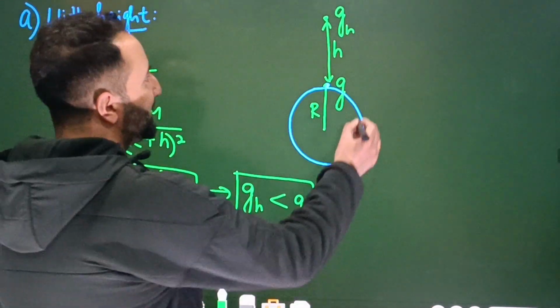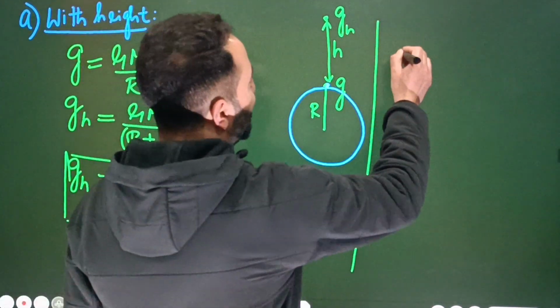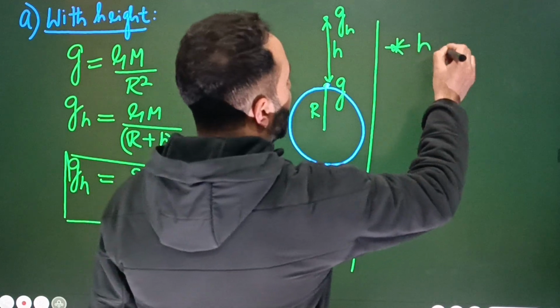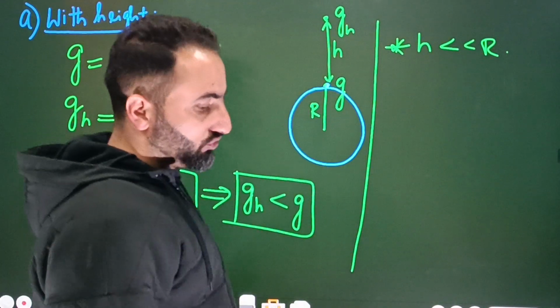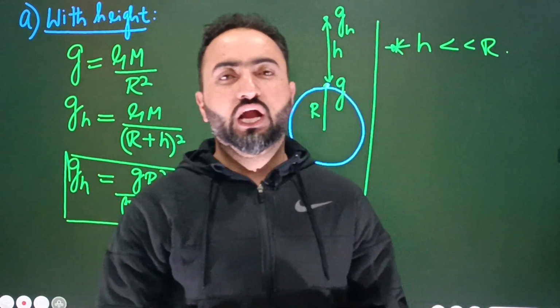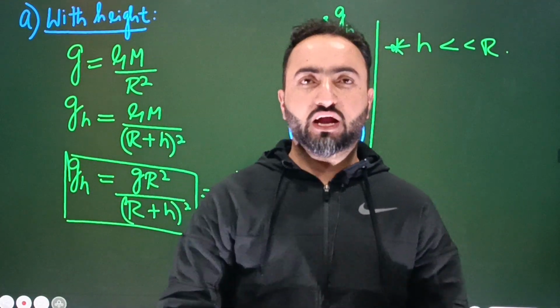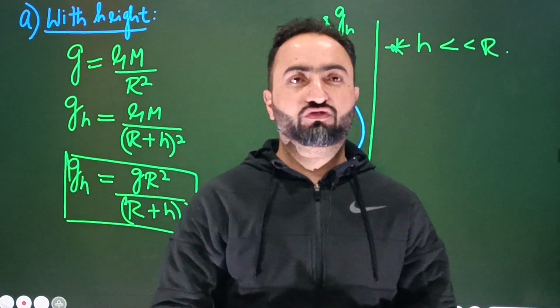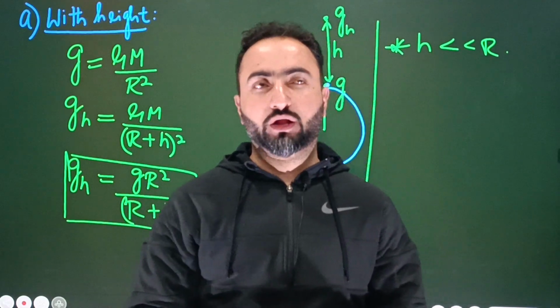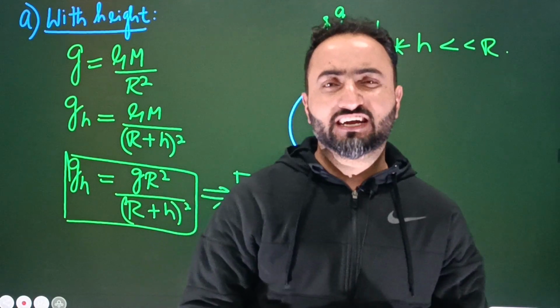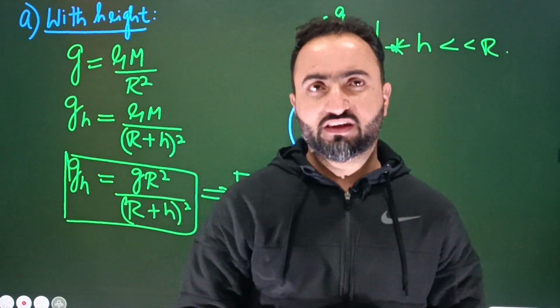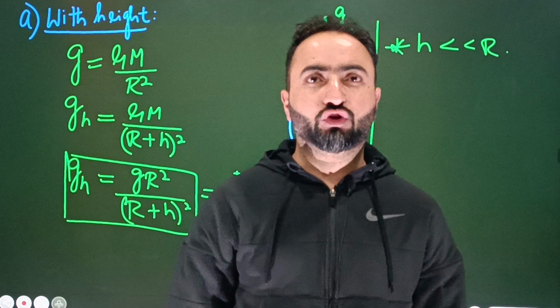ठीक है बेटा. And then there's a special case here, and that special case is, for example, when this h is very small compared to R. For example, you are supposed to calculate the value of acceleration due to gravity at the top of Mount Everest. ठीक है ना बेटा. The highest place on the earth. लेकिन बेटा अगर आप देखोगे what is the height of Mount Everest, you will see that it's approximately 8 kilometers, isn't it? Approximately 8 kilometers. All right.